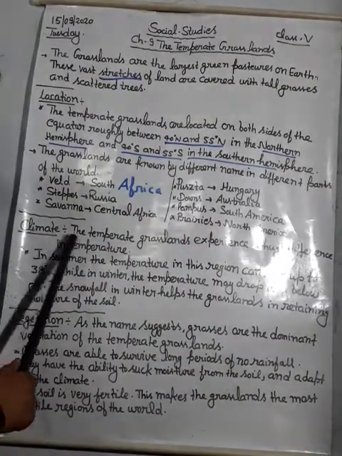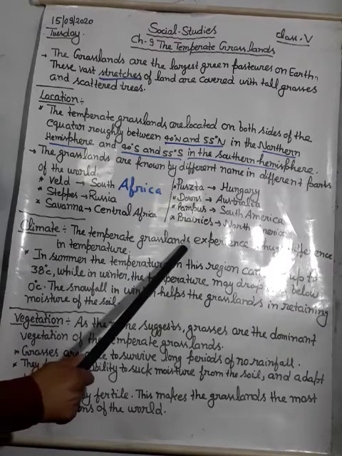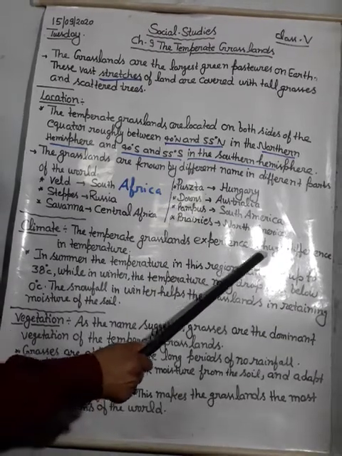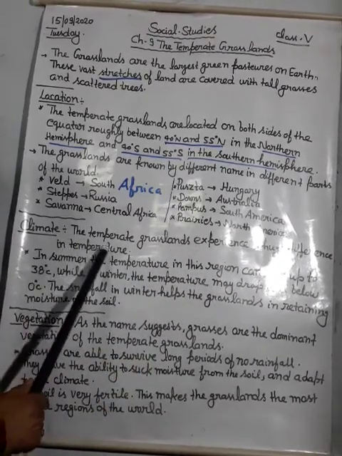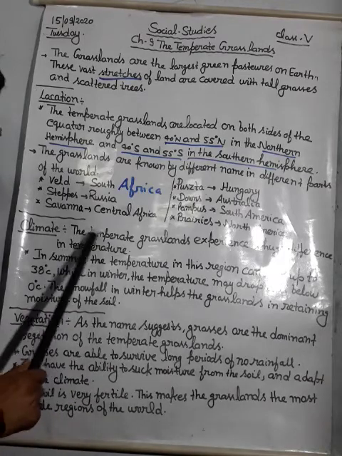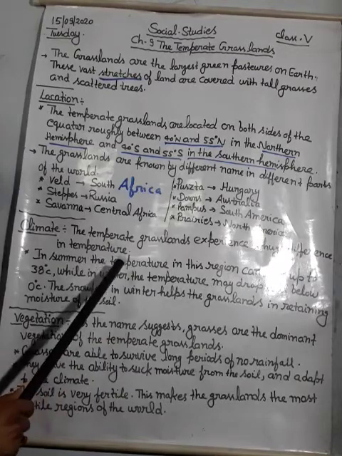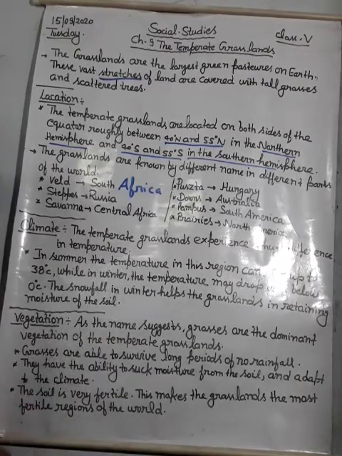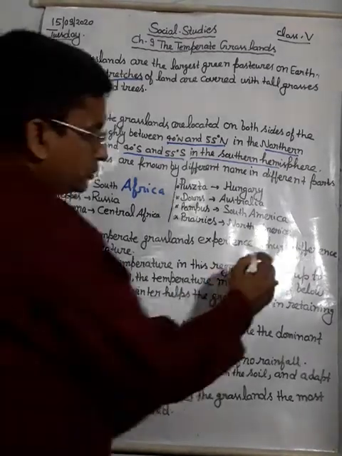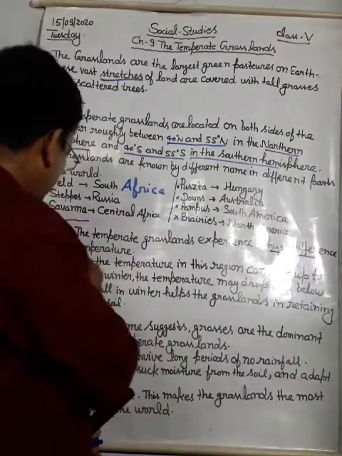Next is climate. The temperate grasslands experience a huge difference in temperature. Means a very huge difference in the temperature.